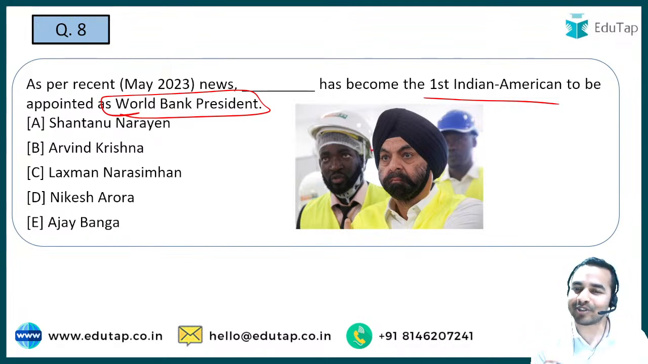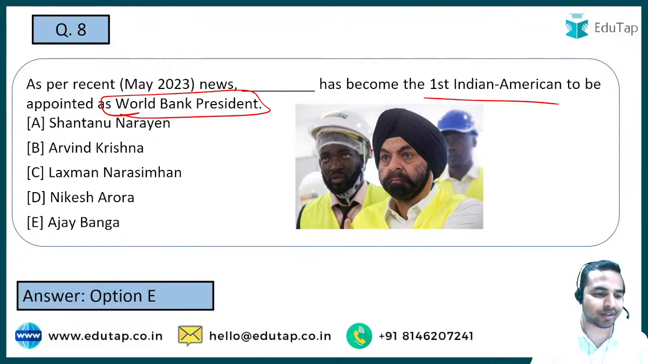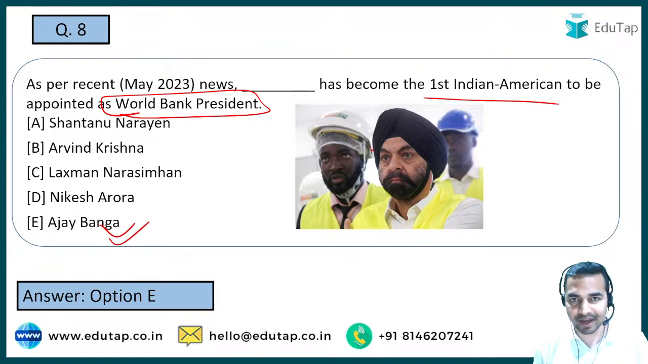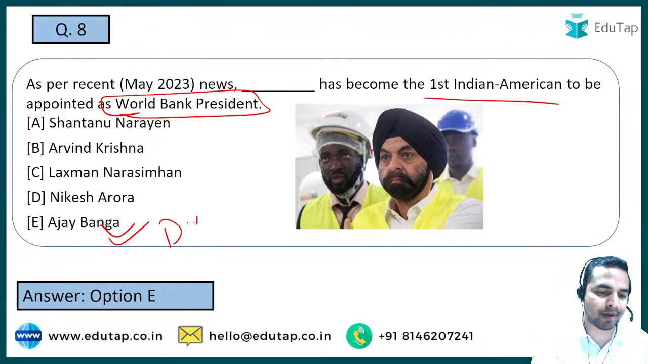Why so? Because we have already discussed this question so many times in our sessions. And absolutely right guys, the right answer to this question is option E, that is Ajay Banga. All the people have given me the right answer. So अगर हम बात करते हैं ये किसको replace करने वाले हैं, this is the googly question for you. Please tell me in the comment section the name of the person who will be replaced by Ajay Banga as the president of World Bank. And absolutely right, it is David Malpass.